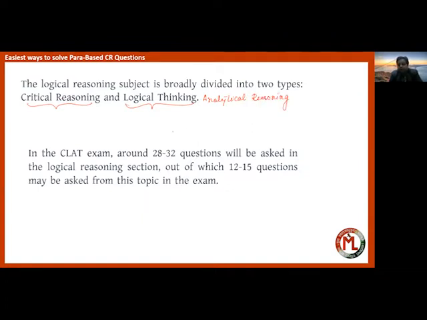Initially there were 4 to 5 main topics from where the questions were asked.